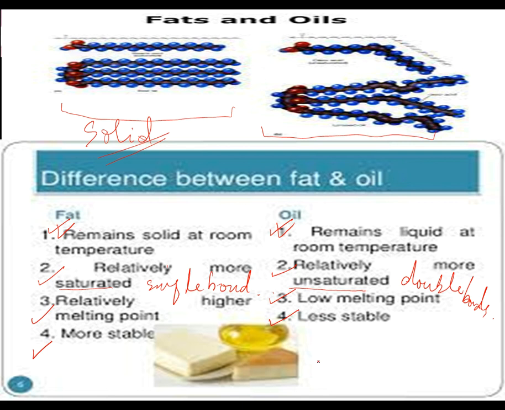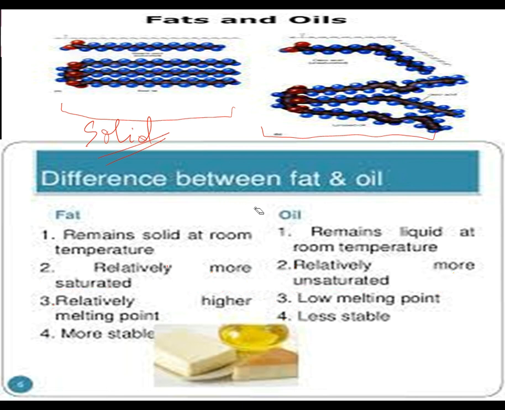Now I just revise one thing before ending the class. Did you study some chemical reaction which can convert oil into margarine? Yes, I am talking about the addition of hydrogen at higher temperature, which adds to the double bonds present in oil to make them saturated.